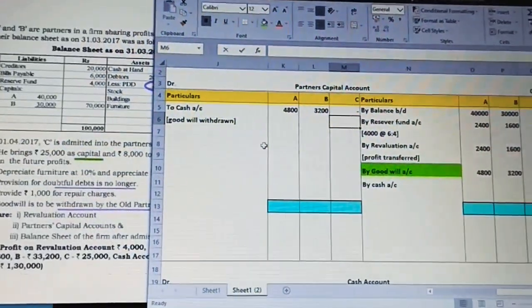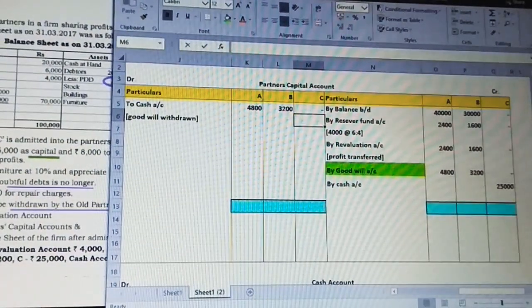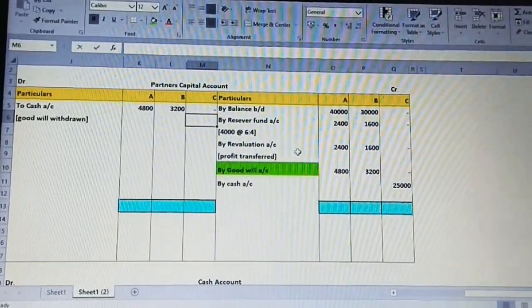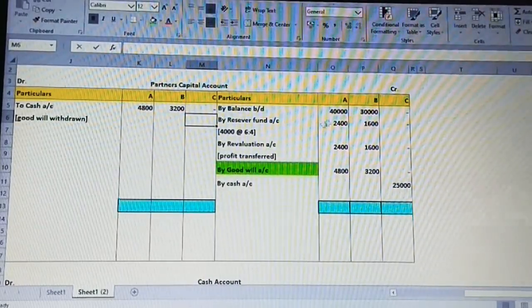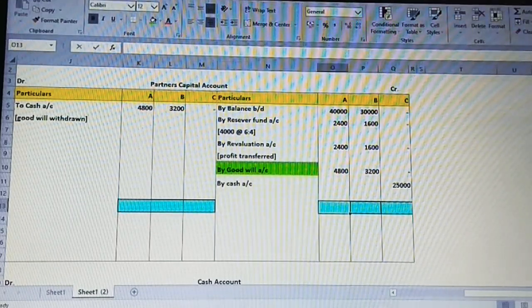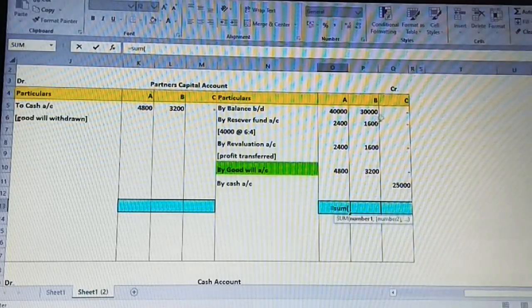Now completing this part, let us just move on to the partners' capital account. Just observe now. I guess the credit side total is greater. So let me take the value of the credit side now. I'm just going to take the total of the credit side.